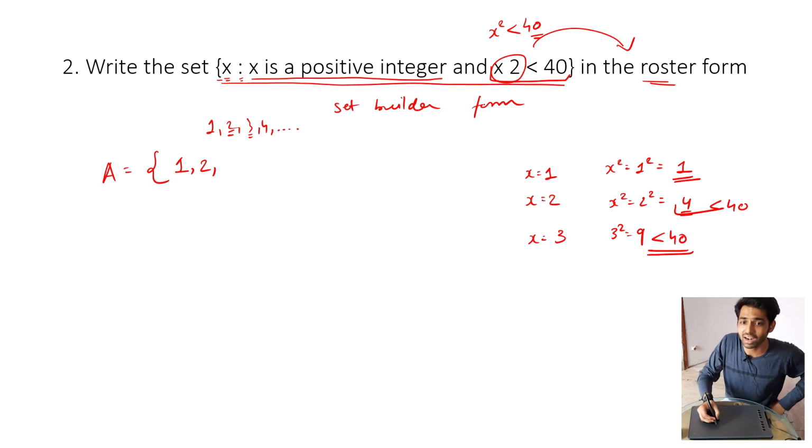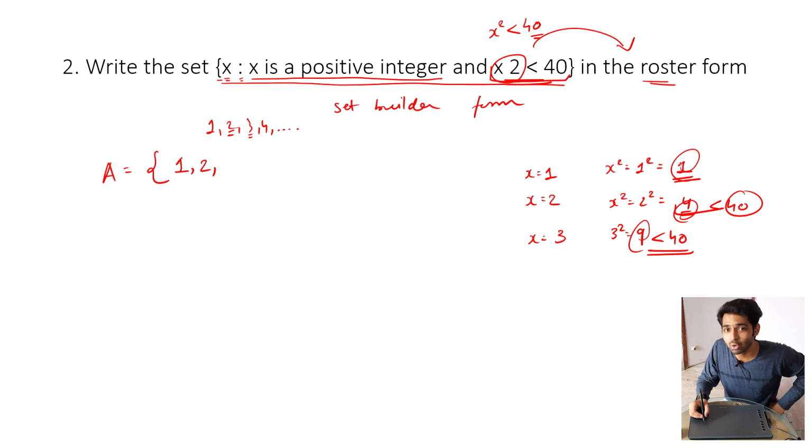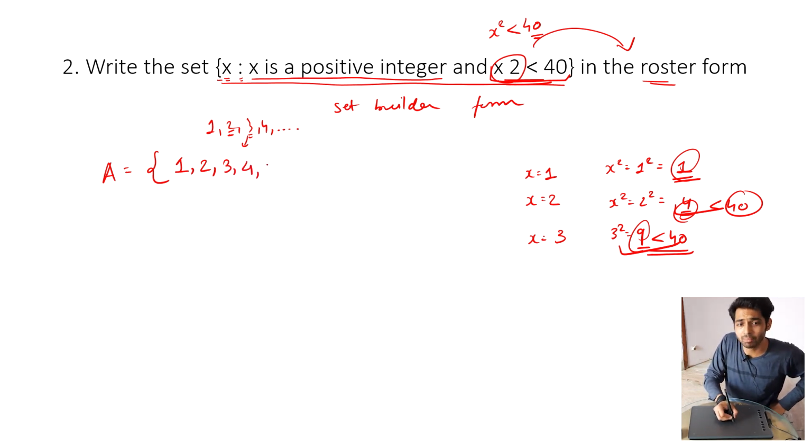Please understand that this x square less than 40, whatever number we are getting here, this 9, 4 and 1, we are not supposed to write that. We are only writing this to check whether this condition is fulfilled or not. Now tell me, is 9 less than 40? Yes, it is. So 3 will become part of this set A. Similarly, 4 also will become part of this set.